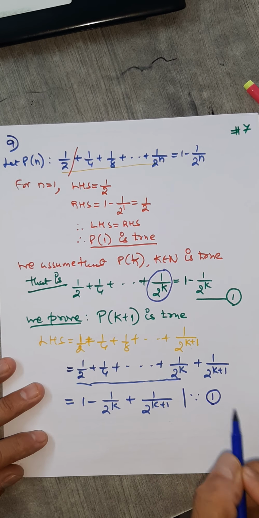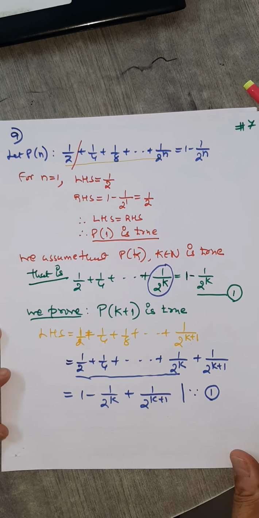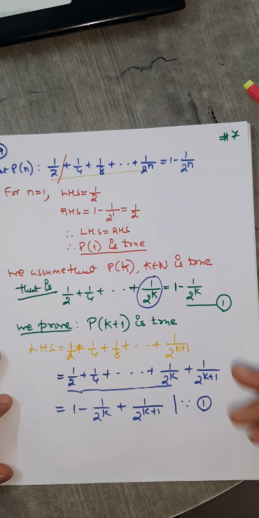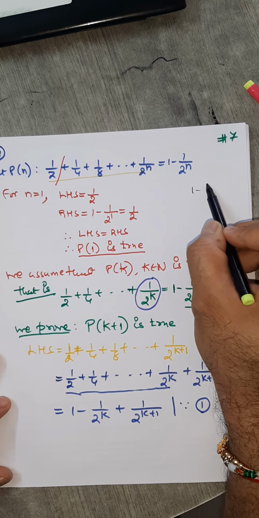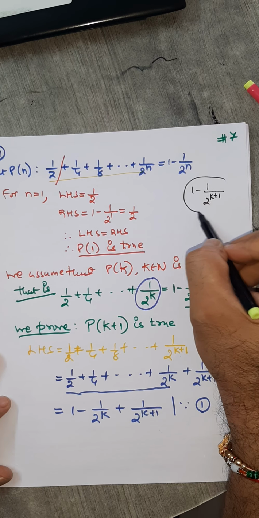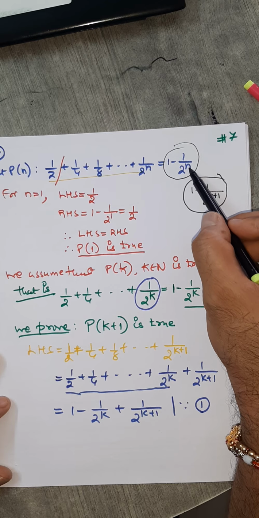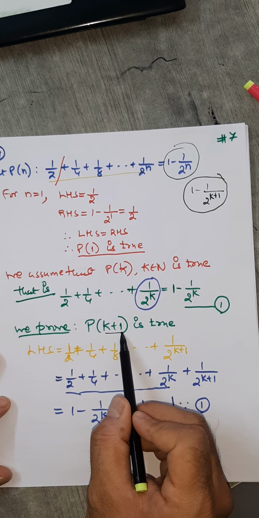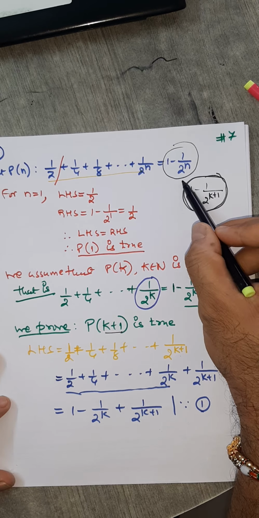What you want to prove should be in your mind. What should our RHS be? RHS should be this one, but instead of n, you should have k plus 1. So the right hand side should be this. Instead of n, what should there be? k plus 1. So keep this RHS in your mind, remember.